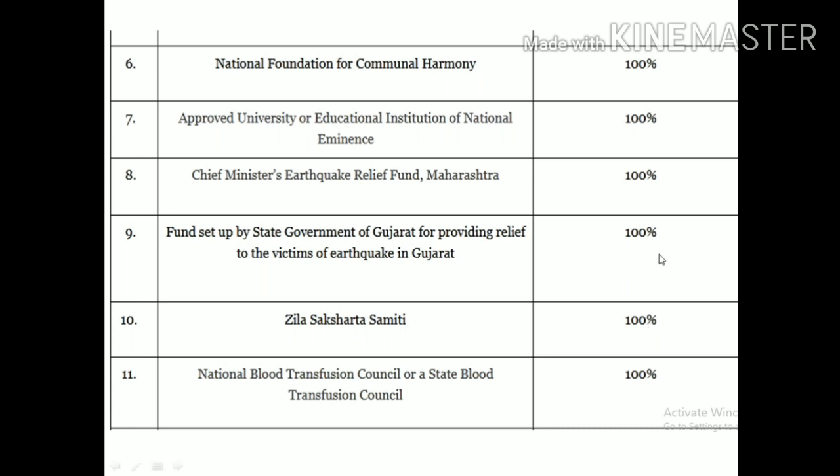The next, National Fund for Communal Harmony, that is 100%. Then approved university and educational institution, national, that is 100%. Chief Minister Earthquake Relief Fund is a very important one. Chief Minister Earthquake Relief Fund, 100%. Okay, so on like this. Please note this list. This also comes under the 100% list, along with the fund set up by the state government of Gujarat providing relief to the victims of the earthquake in Gujarat, that is 100%.